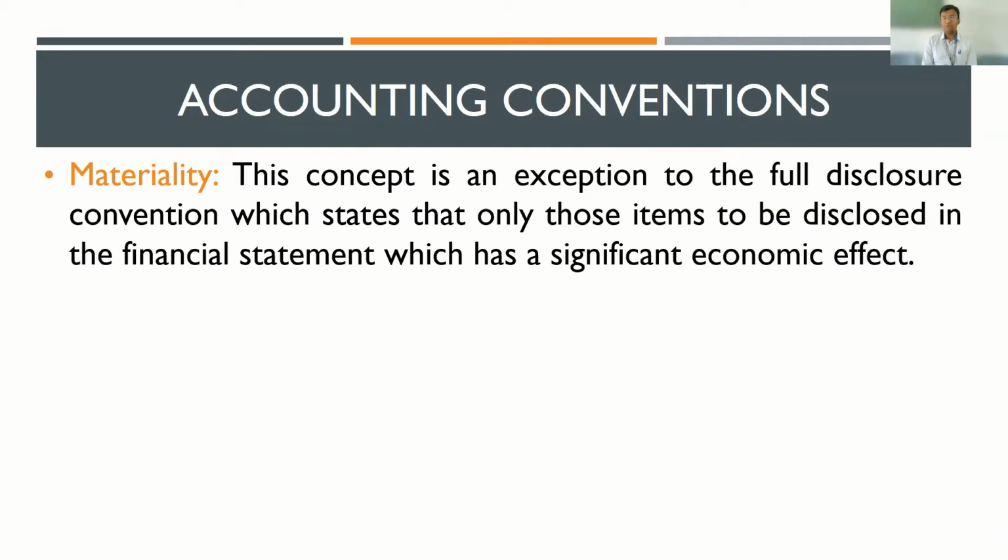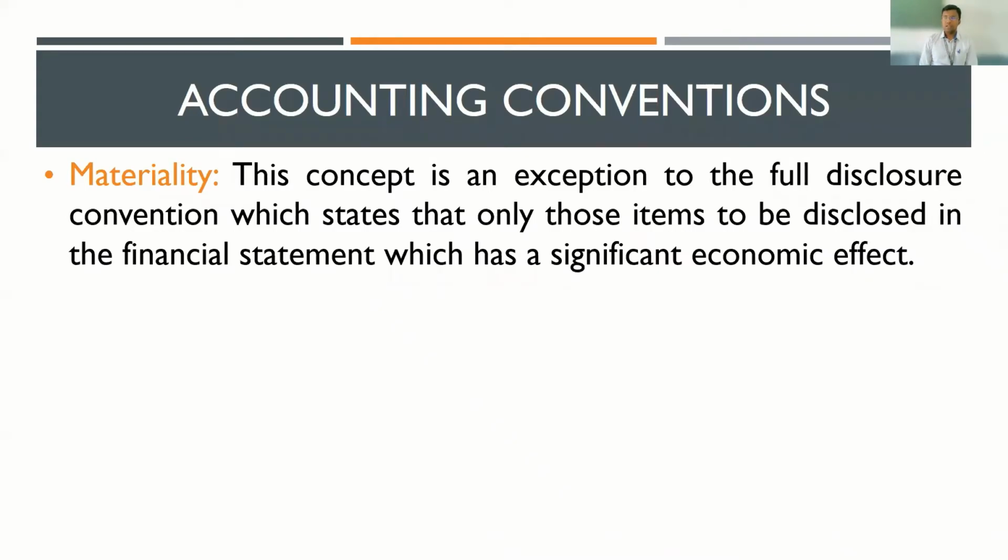Now, this may be very confusing for you because in the previous convention, we just learned that all transactions have to be disclosed. But here, we're saying that only items which are relevant have to be disclosed. It may be very confusing, but I can explain this to you.